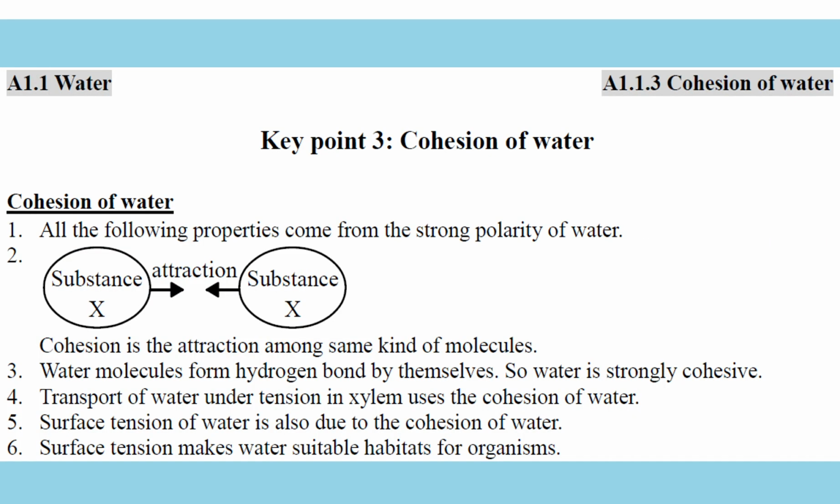Okay, we are talking about another property of water, cohesion of water as a cohesive property. What is cohesion? Okay, remember all the properties described later come from the strong polarity of water. And what is cohesion? Cohesion is the attraction among the same kind of molecule. So water attracts water. Okay, we call it polar molecules.